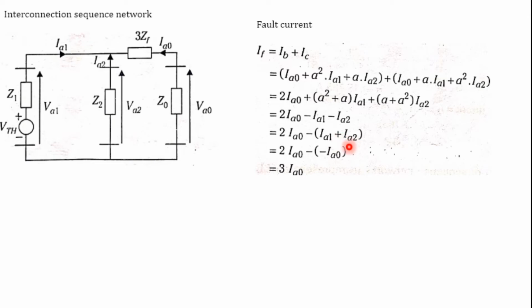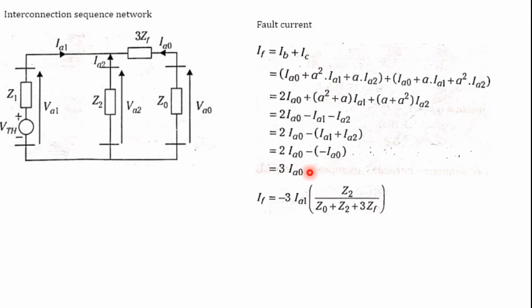From the previous expression we know that IA is equal to 0, so IA0 plus IA1 plus IA2 is equal to 0. So IA1 plus IA2 is equal to minus IA0. So it is nothing but 3 times the value of IA0.